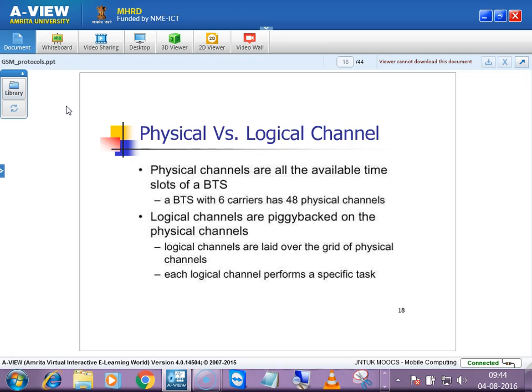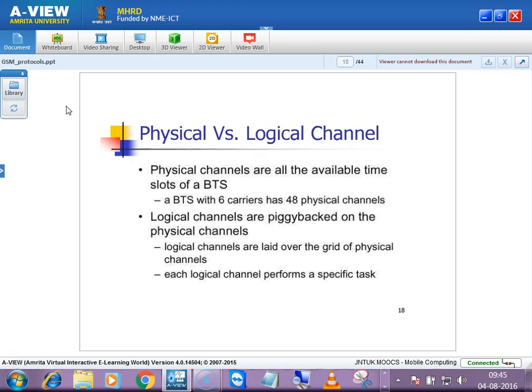The logical channels are piggybacked on the physical channels. This logical channel mapping will be done above the physical layer, in the sense the data link layer, the MAC, will take care of this. Whenever you are mapping these things, that will be mapped in MAC, and after that you will be sending it to the physical layer.